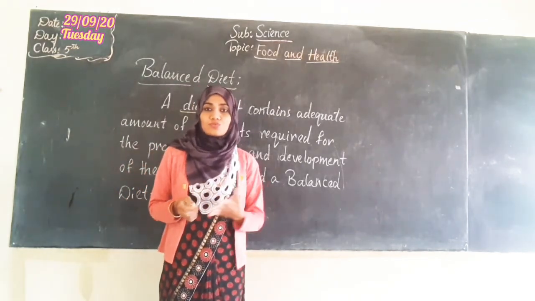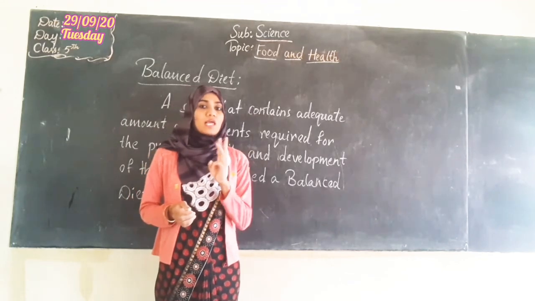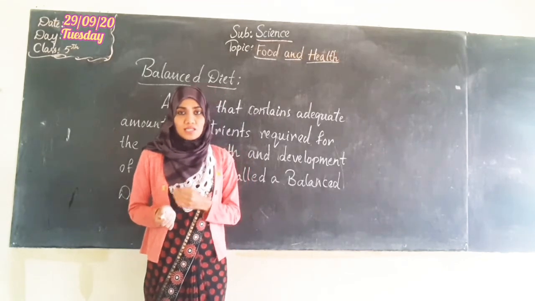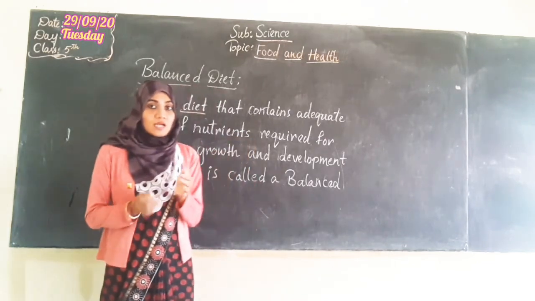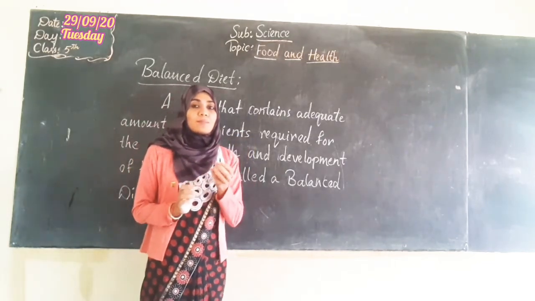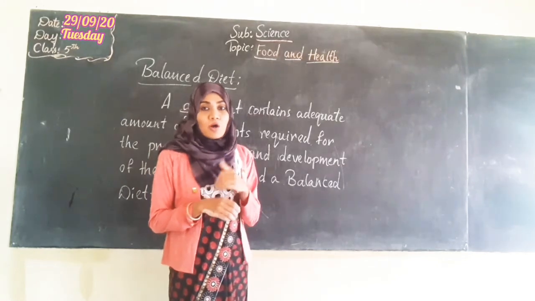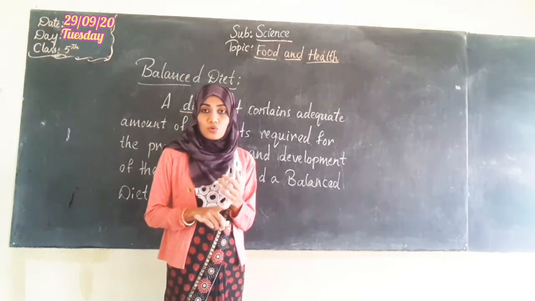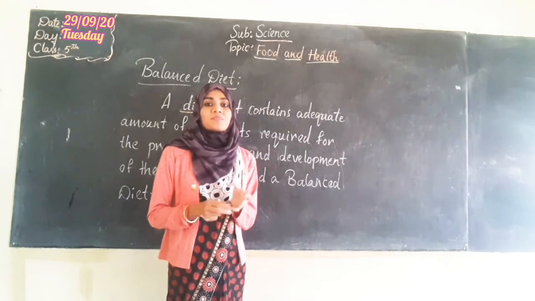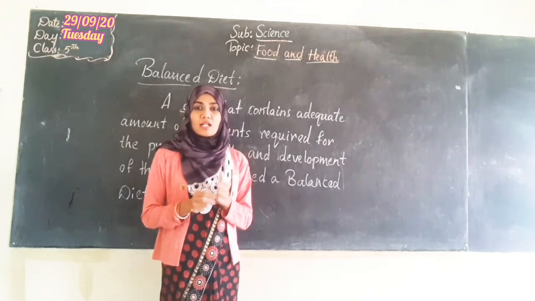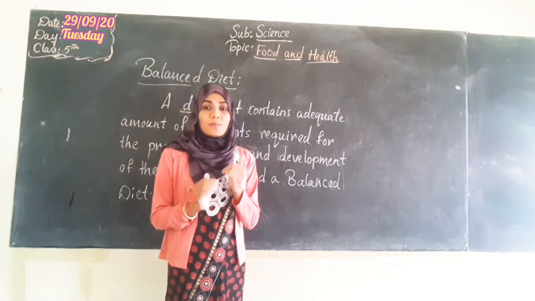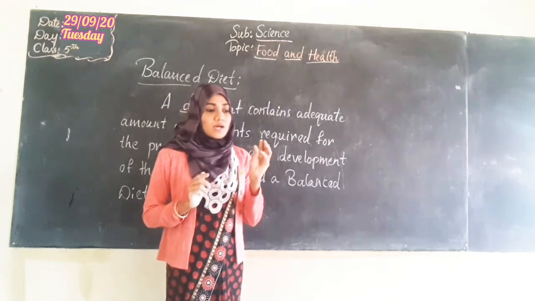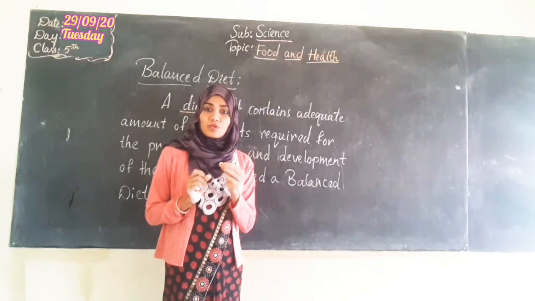So how many times do we have meals in a day? We will have 3 meals in a day, right? Meals means khana, but it should be in a proper way. How can we take the food in a proper way? That means if our food includes all the nutrients in a proper proportion and also the adequate amount. Adequate means balance. All types of nutrients are needed by our body, right?